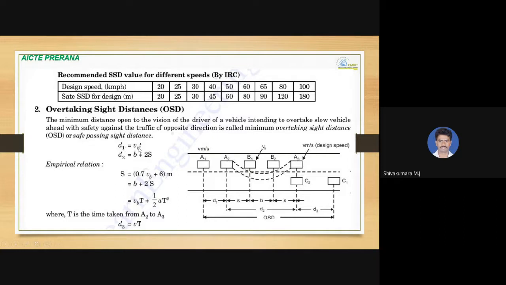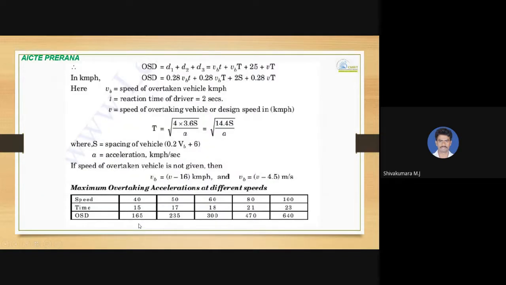So D1 is equal to VB into t. And this D2 is nothing but b plus s, nothing but b plus 2s, where s can be calculated from the empirical relationship 0.7 times VB plus 6 meters, where T is the time taken from A2 to A3. Then distance D3 is equal to V into T, the velocity or design speed of vehicle C into capital T, where the overtaking process finishes. That time you have to substitute here.